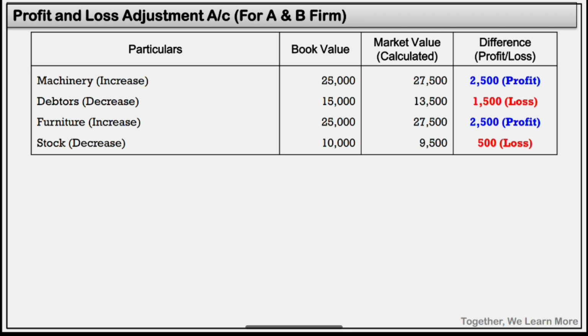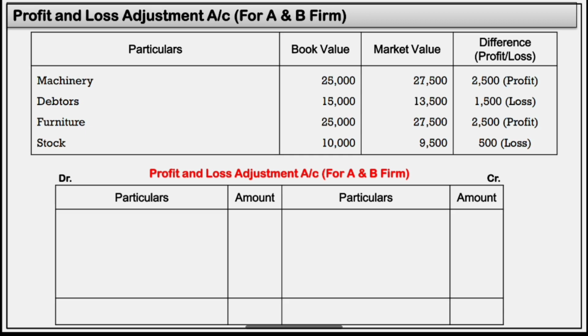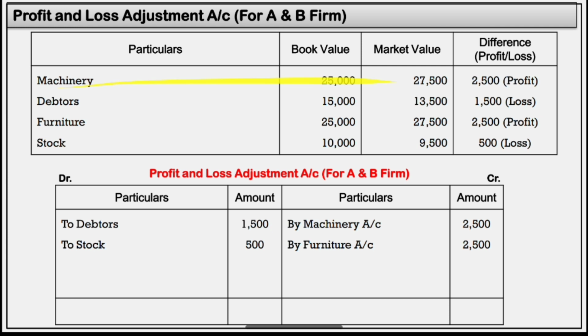Clear? Now on the basis of this profit and loss, we can prepare profit and loss adjustment account. Profit will be on the credit side, loss will be on the debit side in P&L adjustment. So let's transfer it. For machinery and furniture we have profit. So on the credit side, by machinery account 2,500, by furniture account 2,500.